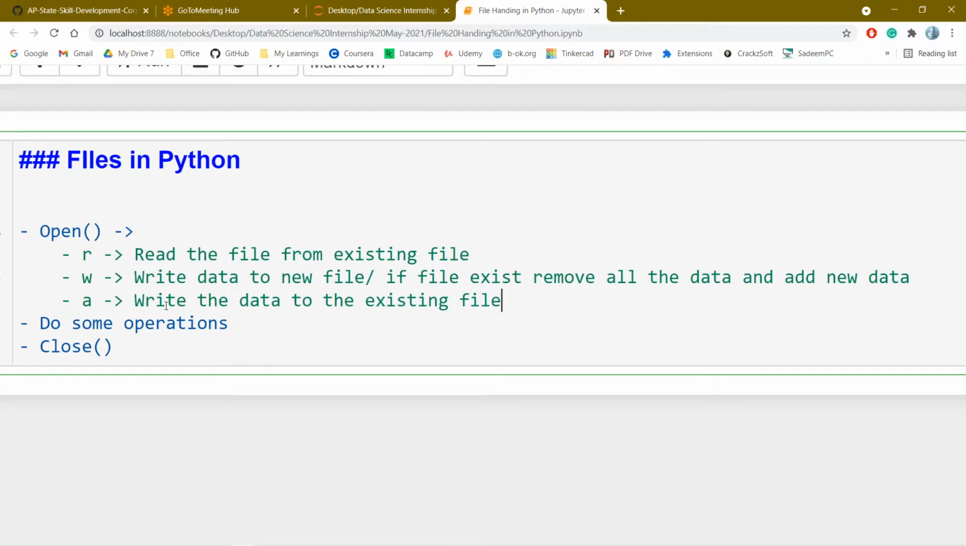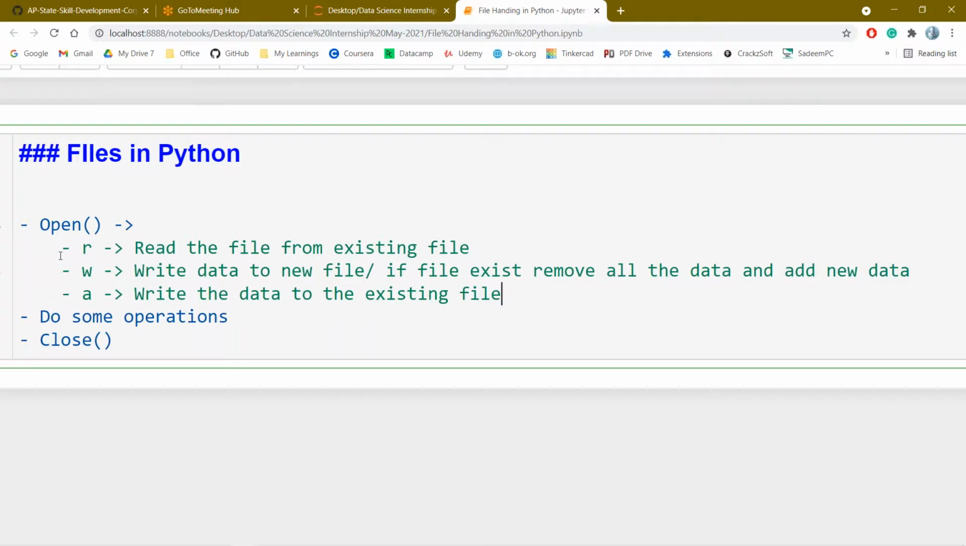Okay, write the data to the existing file. These are the three operations. These are the basic three operations in any programming language. It can be any programming language, either Java or C or C++ or any of the other programming languages.